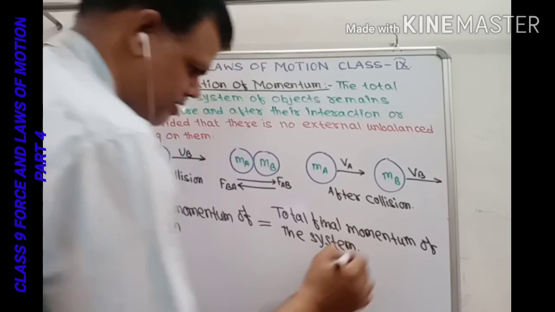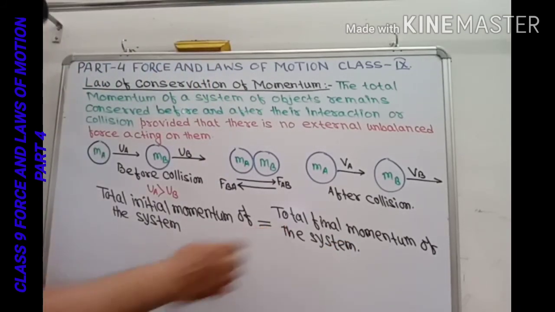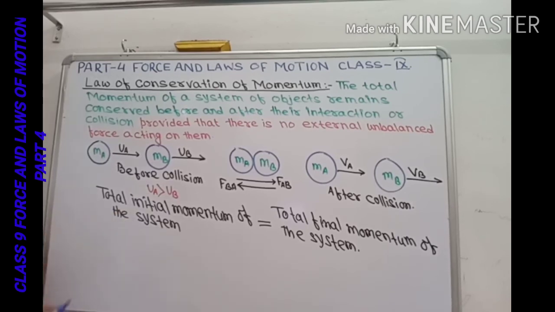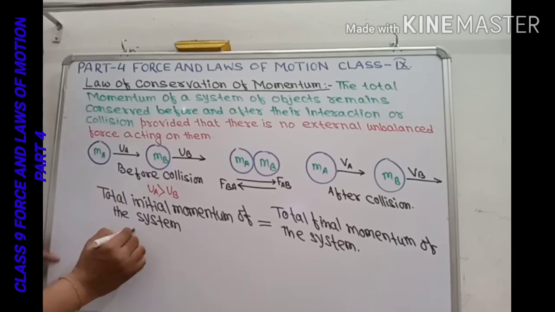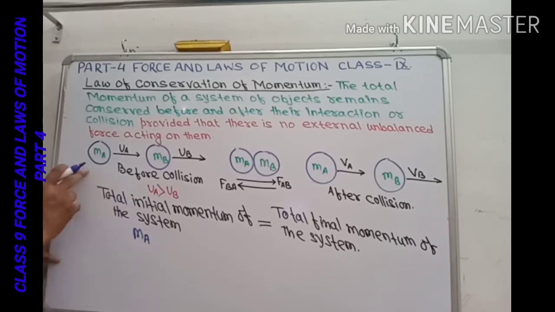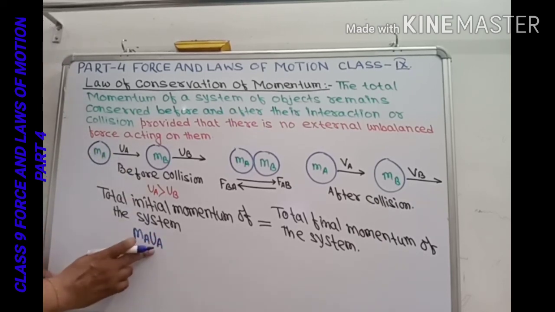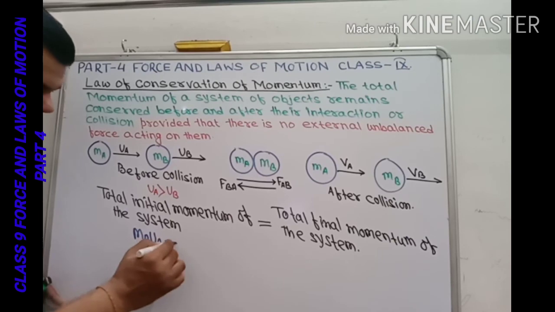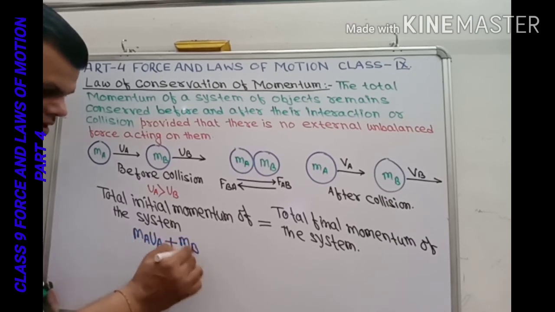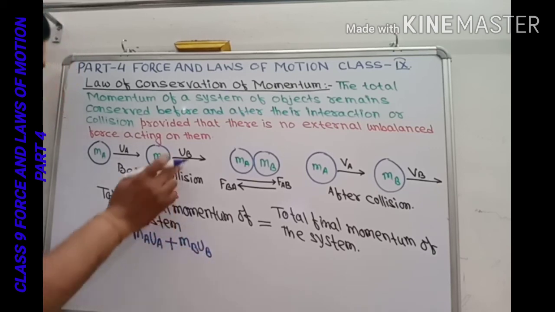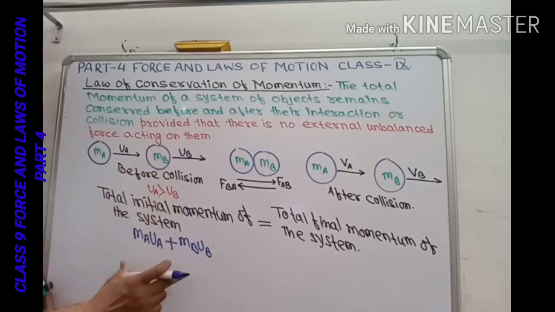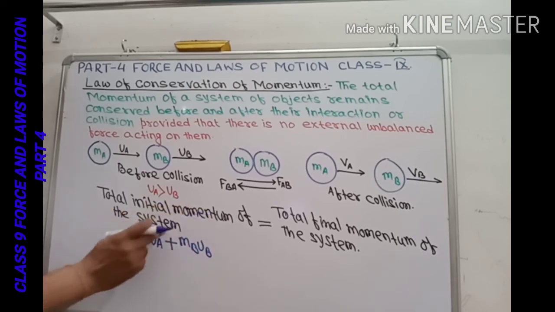Now, after adding all this, we can see here that the total initial momentum of the system will be MA, the mass of the first object, times UA, the initial velocity of the first object. This gives the momentum of A, plus MB times UB, which gives the momentum of the second object, and if we add these it gives the total initial momentum of the system.